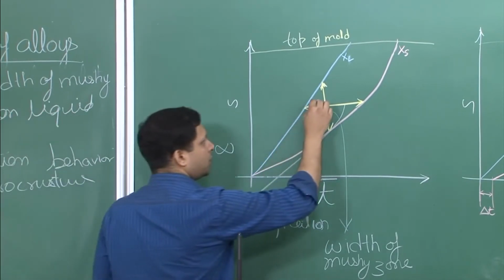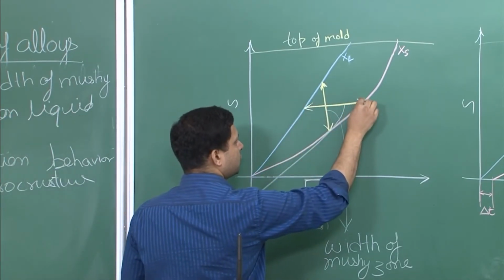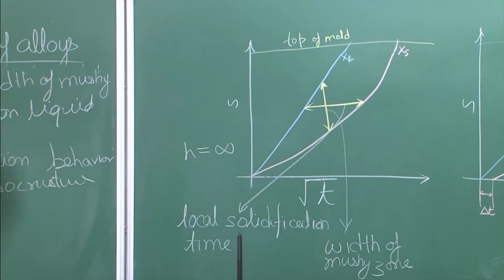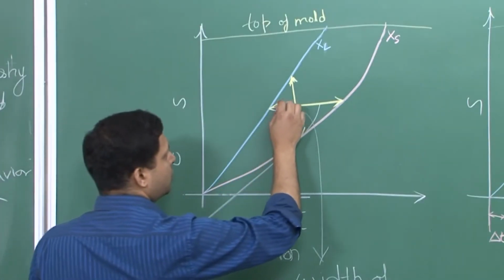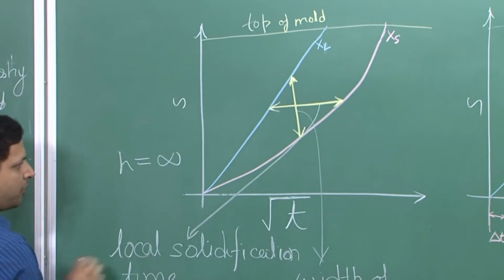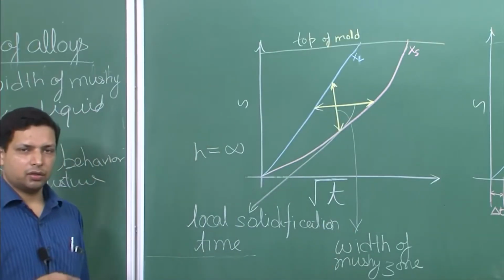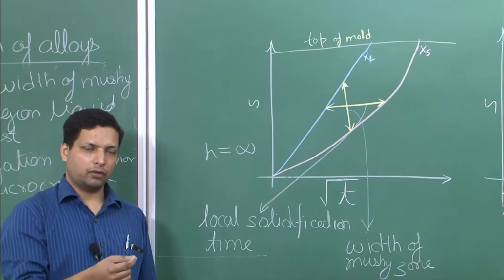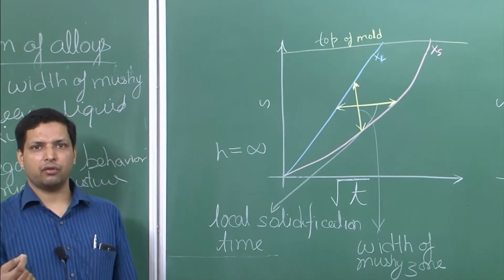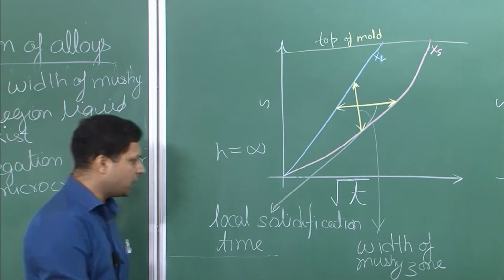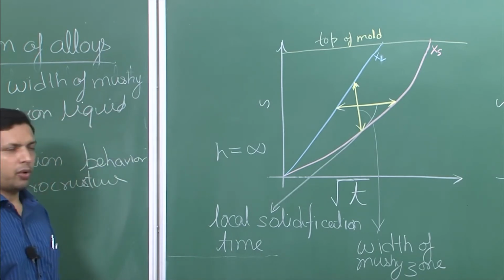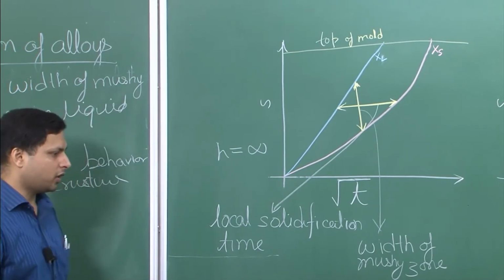So this region is the local solidification time. This represents the local solidification time, as I have mentioned over here, that is the time that at a particular point after the liquidus is crossed, how much time it will take for the solidus to cross. Now that time is also again of importance when we are talking about alloy solidification.